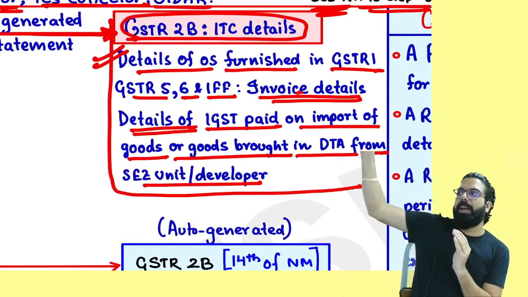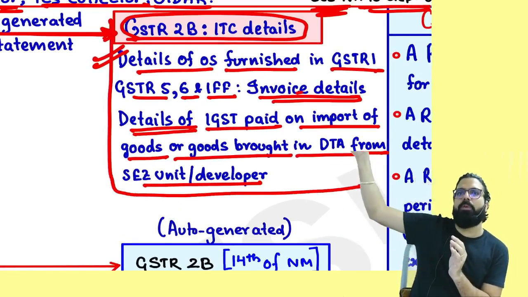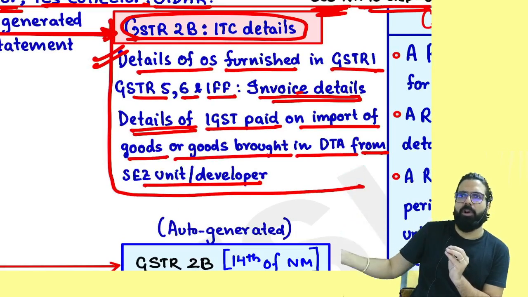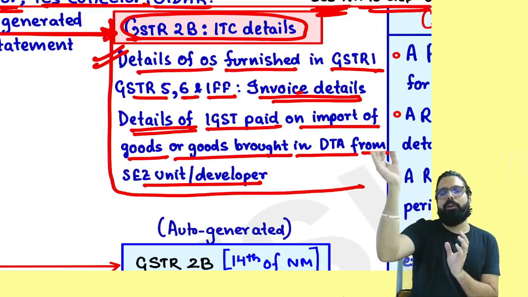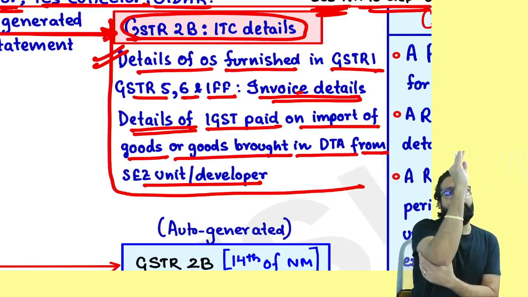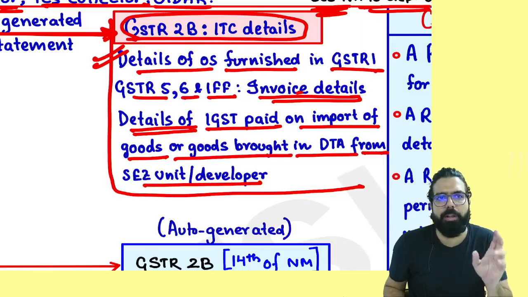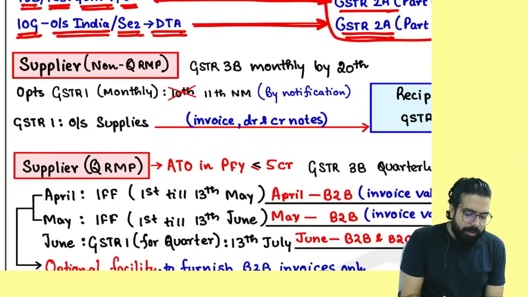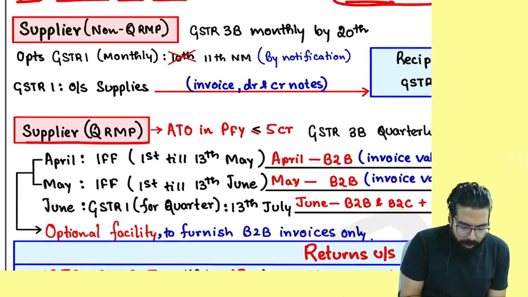Tell me one thing, suppliers, all the different kinds of suppliers, they'll file what? GSTR 1, GSTR 5, GSTR 6, all this. It will come in your 2A and from 2A what will get created? 2B. And you will take the credit on the basis of GSTR 2B. Now, sir, there are people who can be under quarterly return.